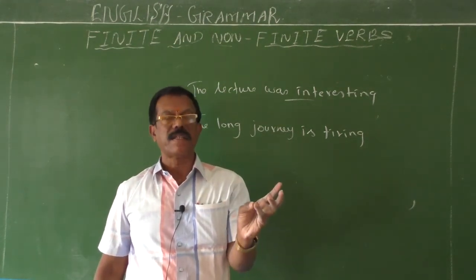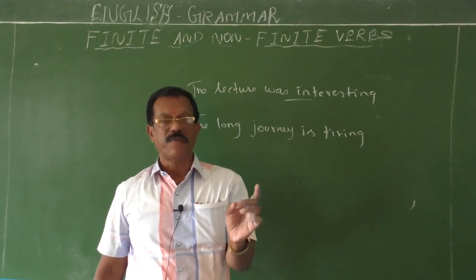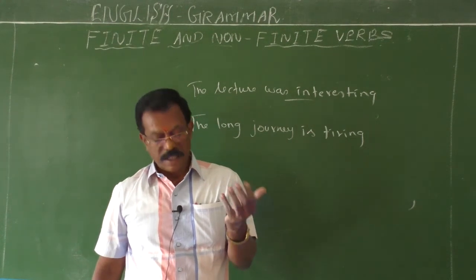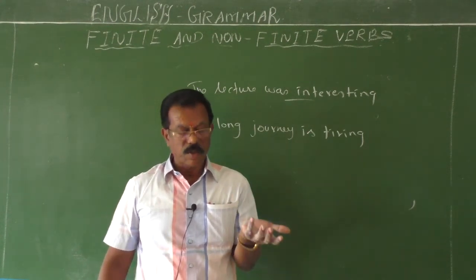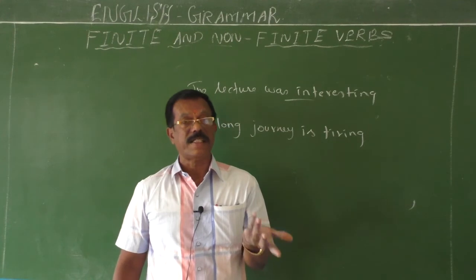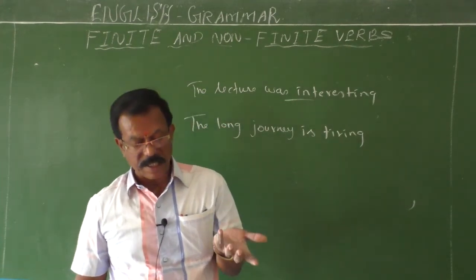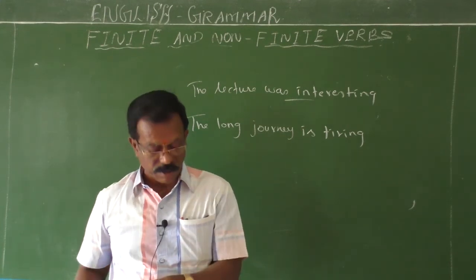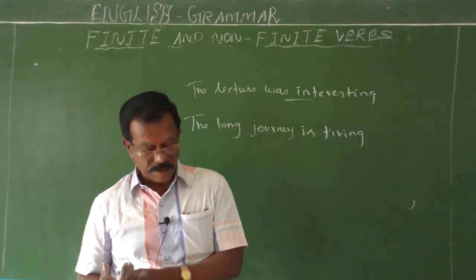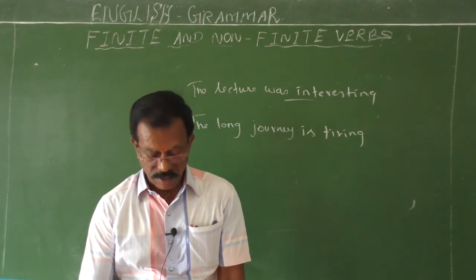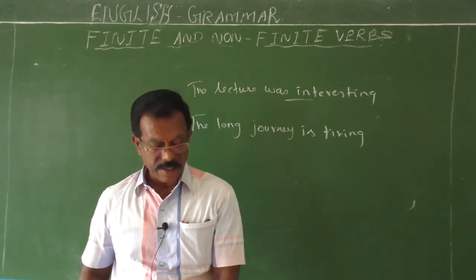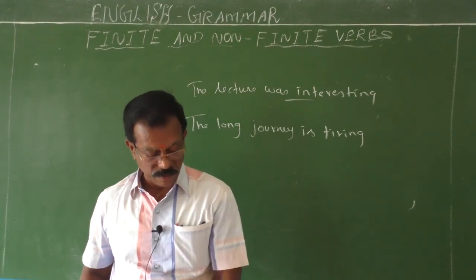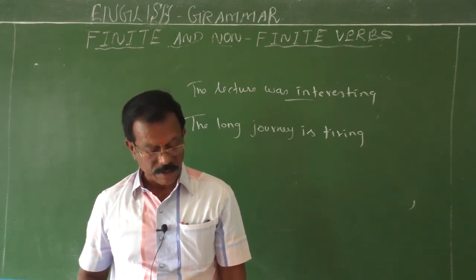Besides being used to show the tenses, they are also used as an adjective in a sentence: a rising sun is beautiful to see. They are used as an object complement placed after the object. They are used as a subject complement after some special verbs. Very nice. Then the past participle, where we can use this past participle, uses of past participle.